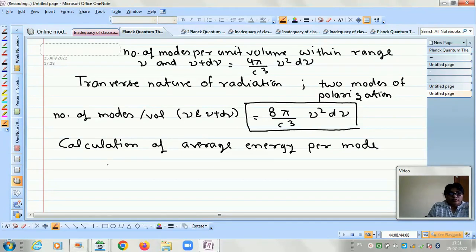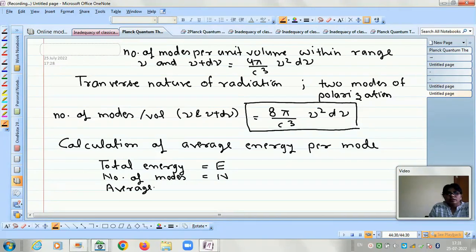For this, let capital E be the total energy, and the number of modes be capital N. Then the average energy per mode is E bar, and that is equal to the total energy E divided by the number of modes.